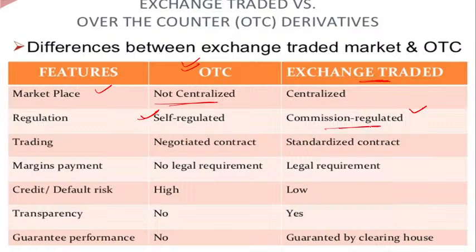Then in the trading, there is a negotiated contract. You can see there is negotiation in the contract in over-the-counter derivatives. But in the exchange trade, there is a standardized contract. There is no negotiation in the exchange trade. Now, margin payment has no legal requirement. There is no legal requirement.